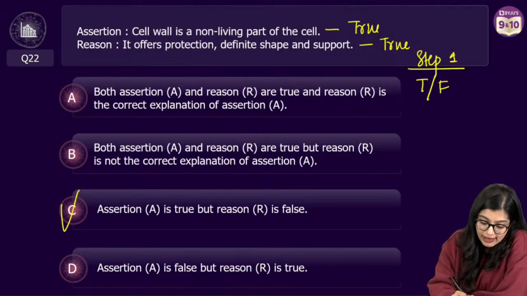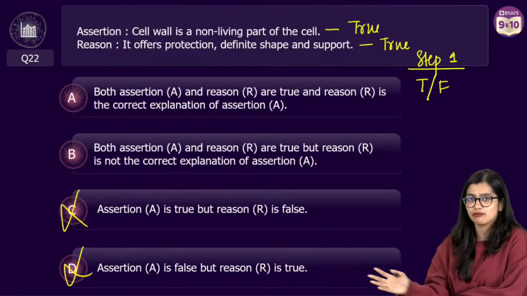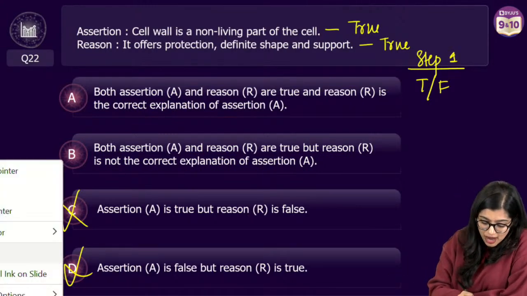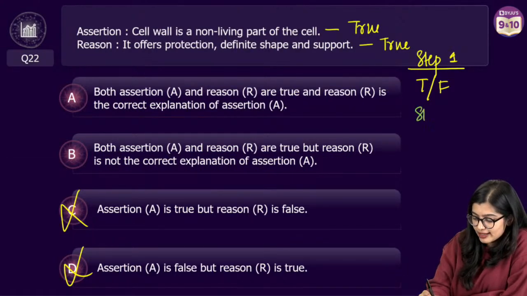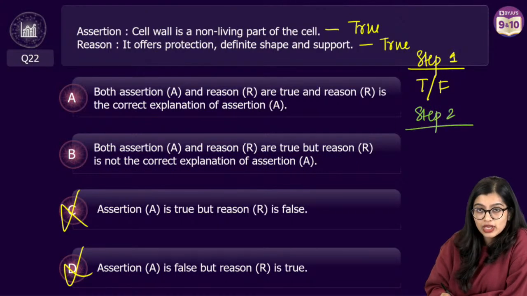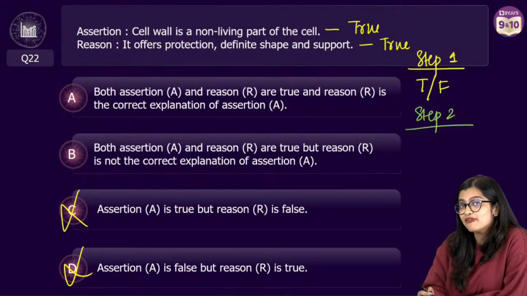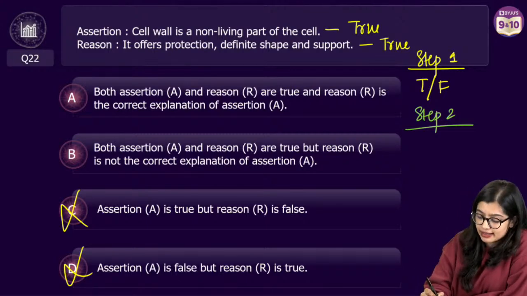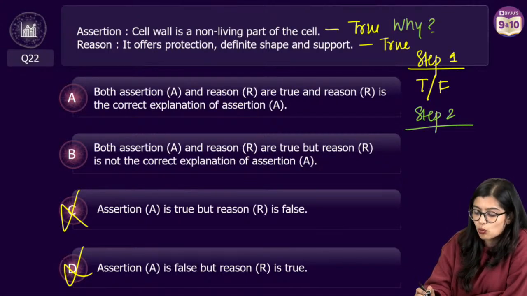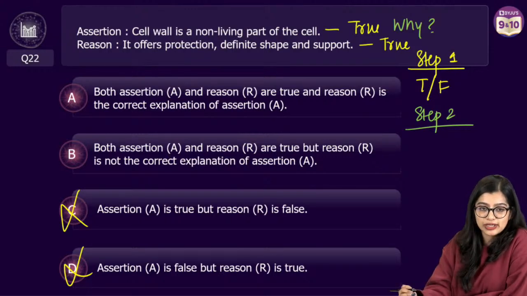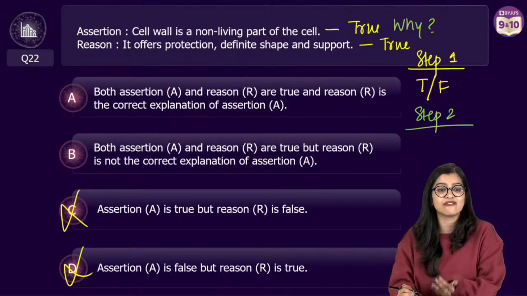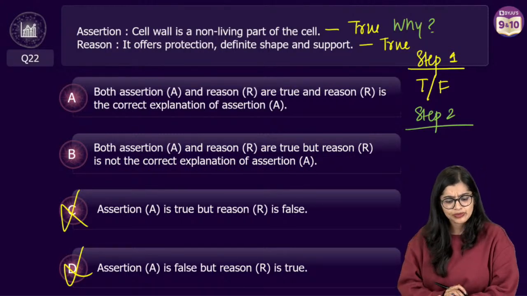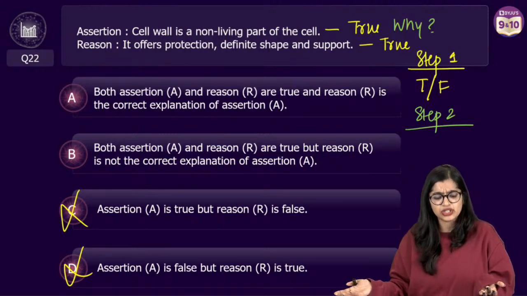Now we are at a condition where we can eliminate C and D, where it's saying one among the 2 is false. We can eliminate this. Now we go on to step number 2. Step number 2 is to identify if this is the correct reason. So how do you identify if it is the correct reason? You will ask why after the assertion. Just read it and say why. Cell wall is a non-living part of the cell. Why? It offers protection, definite shape and support.